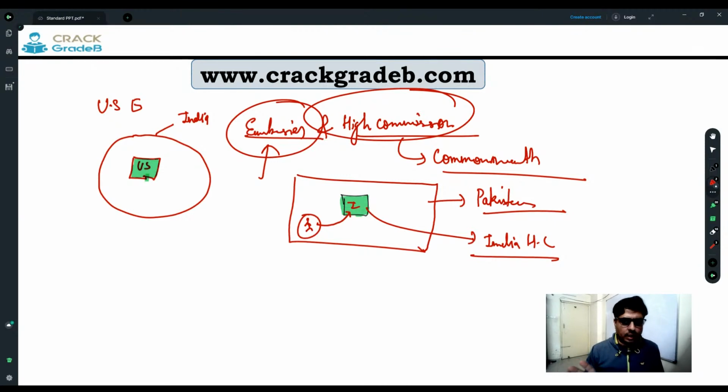You cannot, as per the diplomatic rules, right? You cannot enter. Same thing is for Pakistan also. So in the past, a lot of times this thing happened. Some Pakistani agent was being chased by our armed forces, but anyhow he managed to enter the Pakistan High Commission, right?